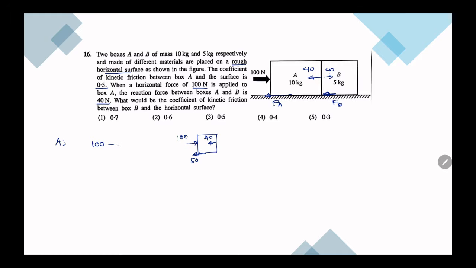So we get 100 minus 90 is equal to ma. So a is 1.